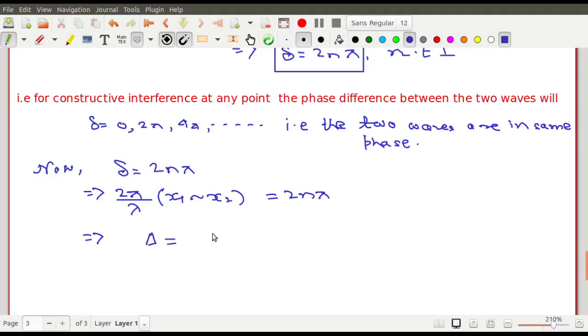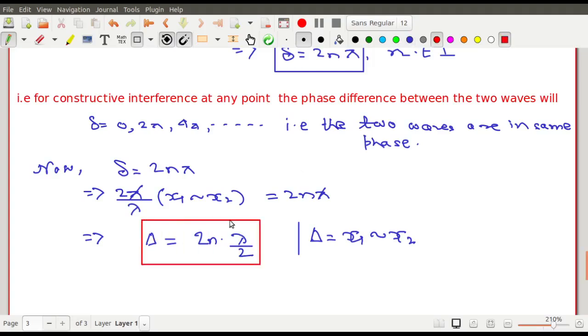So delta comes out to be 2 pi, so if you just cancel, this is twice n into lambda by 2. So this pi gets cancelled from both sides, so it is twice n into lambda by 2. So what is this delta? Here delta is actually x1 minus x2, that is the path difference between the two waves. What is the path difference between the two waves?